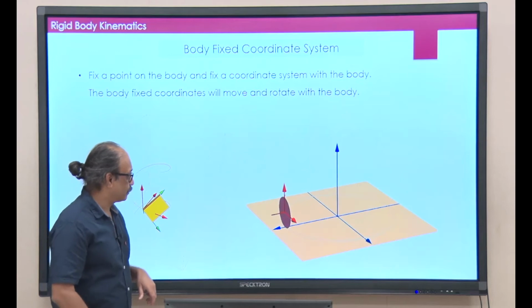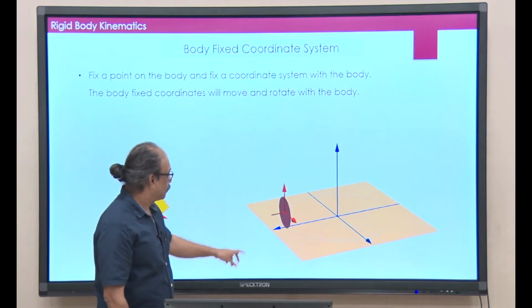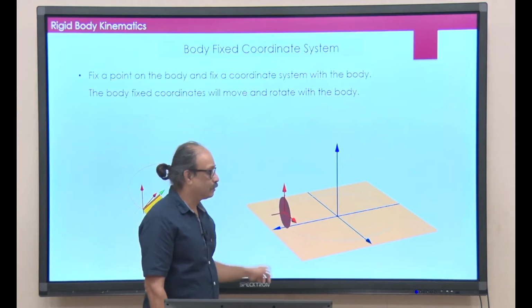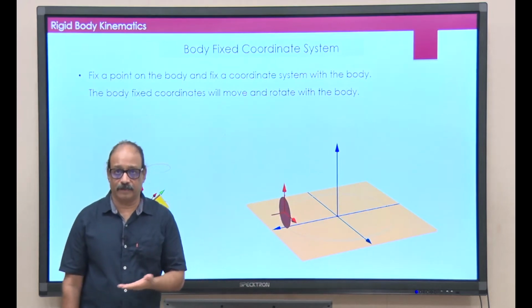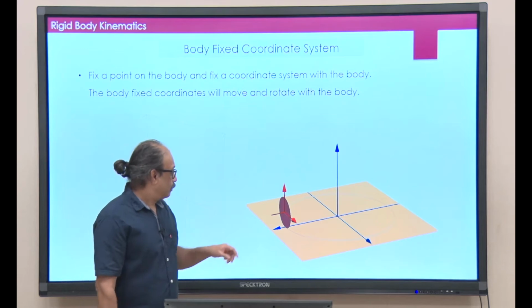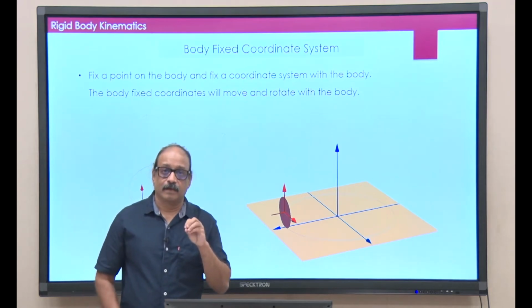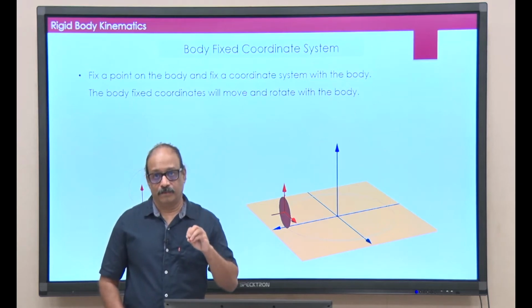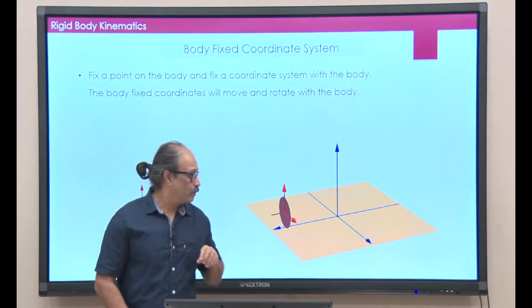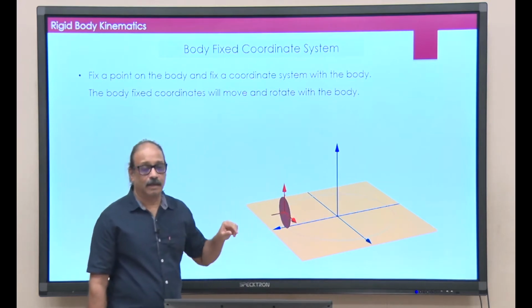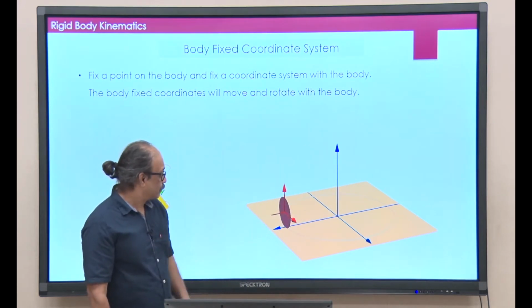Here is one more example. In this example, there is a coin, and this coin is basically rolling on the surface of a table. We will choose the center of that coin as the point which we want to fix. That point of course will go around in a circle about the z axis.